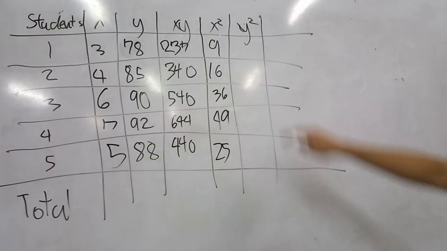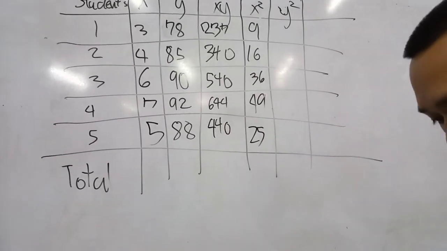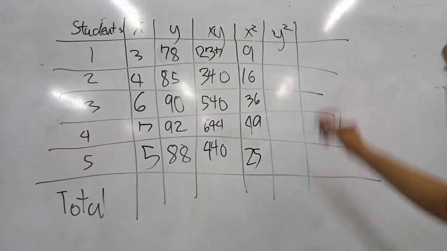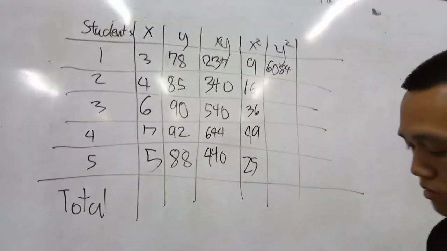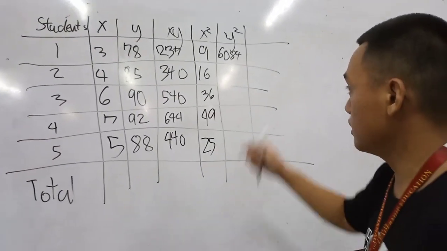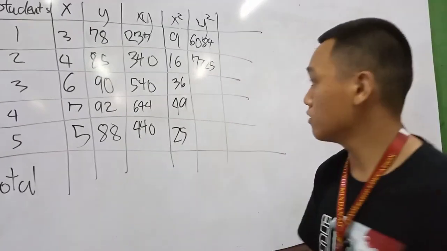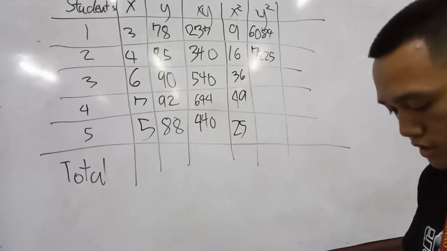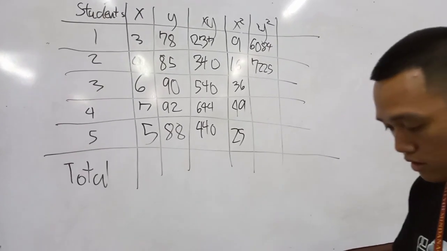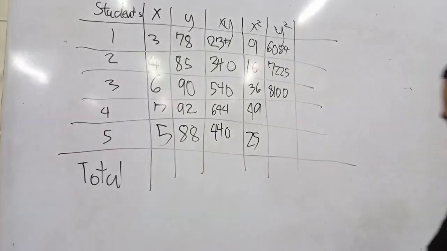Same goes for y squared. So 78 times 78, or 78 squared, is 6,084. Okay. So 85 squared is 7,225. 90 times 90, or 90 squared, is 8,100.